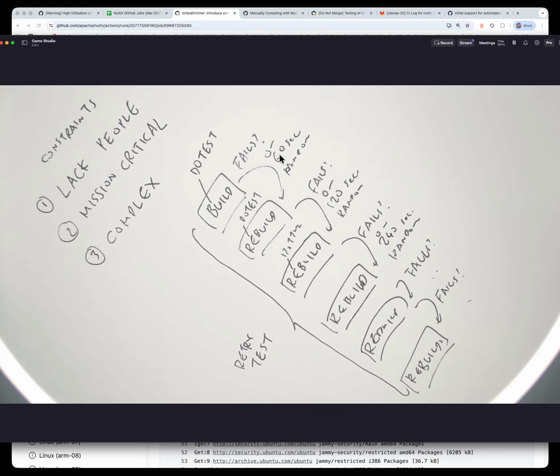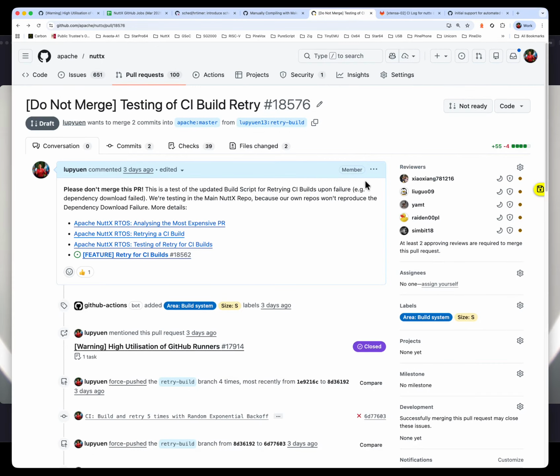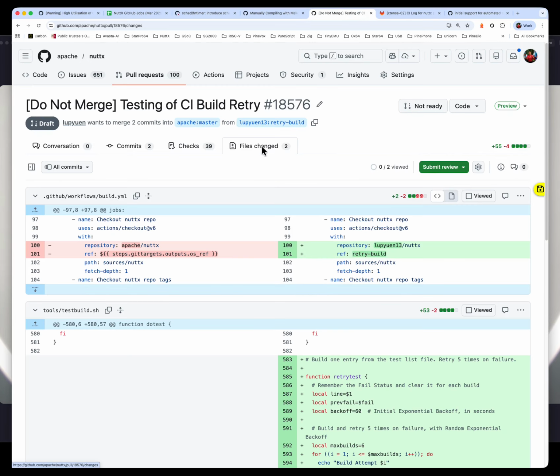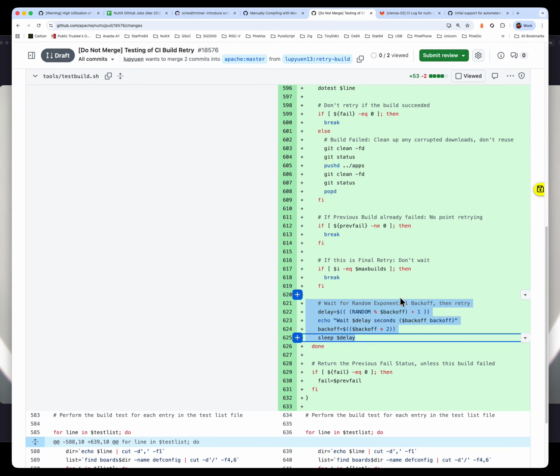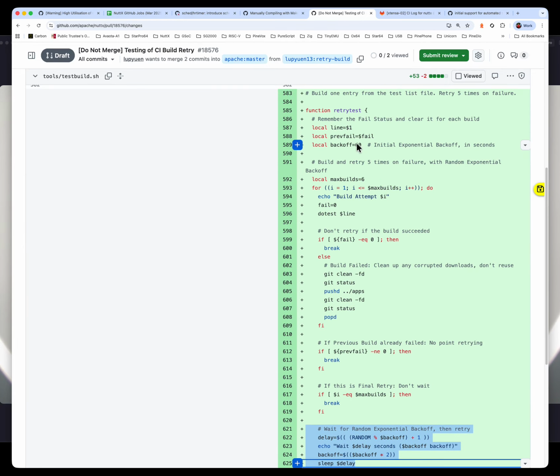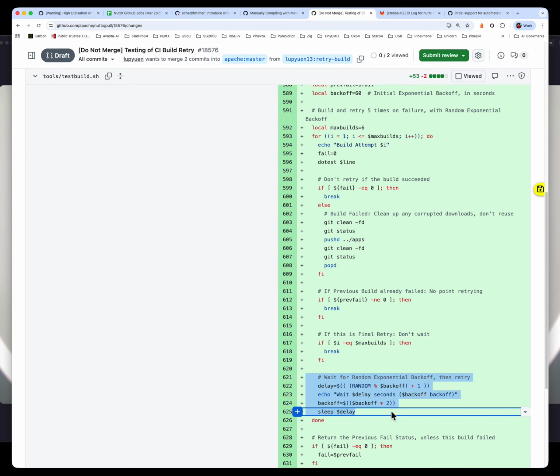Instead of waiting strictly 60 seconds, we will wait between 1 to 60 seconds, and again later 1 to 120 seconds, and 1 to 240 seconds. If you look at the code for our testing of the CI build retry, under here, we can see the retry mechanism followed by the exponential backoff. We will initially set the backoff to 60 seconds. Then after that, we will multiply by 2 every time through the loop. And we do a randomized delay.